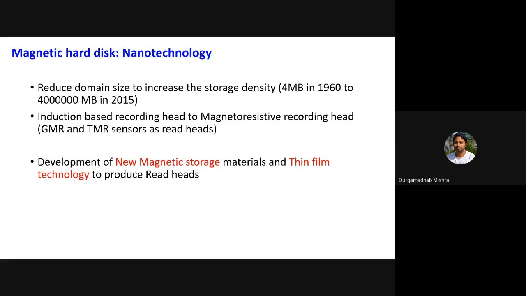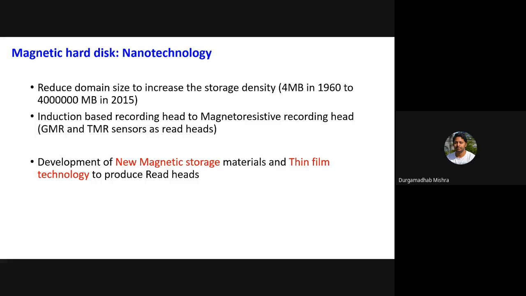If I say I am storing the information in a domain, then if I reduce the domain size, that is a straightforward way to increase the storage density, right? A typical domain size in a bulk material will be of the order of a micron. Normally one domain is not 1 bit, but ideally that is what you want.